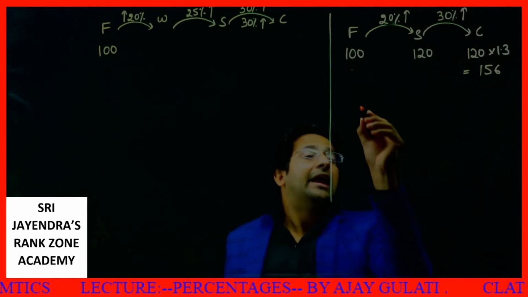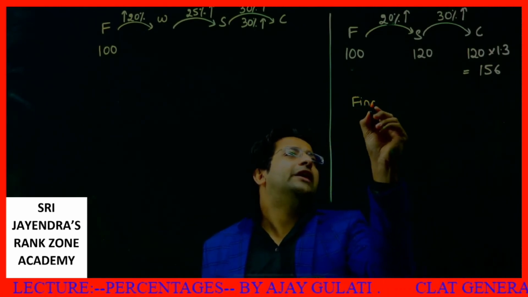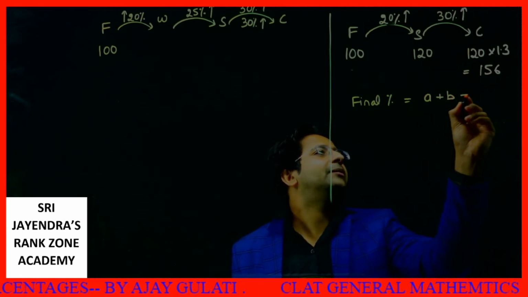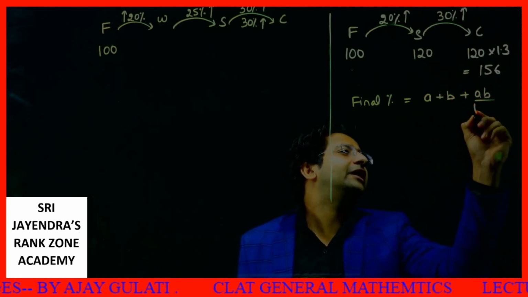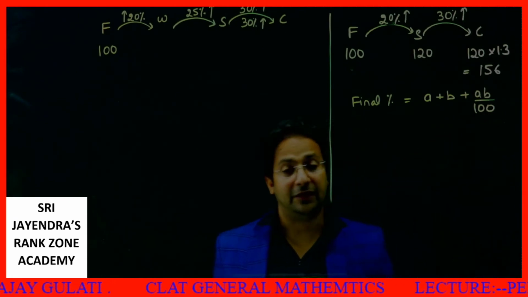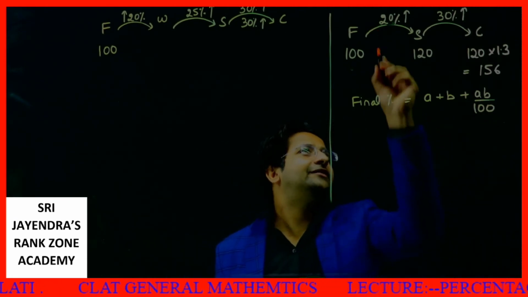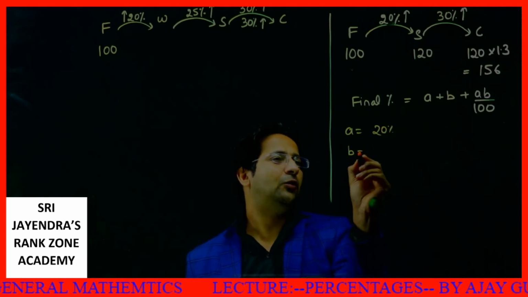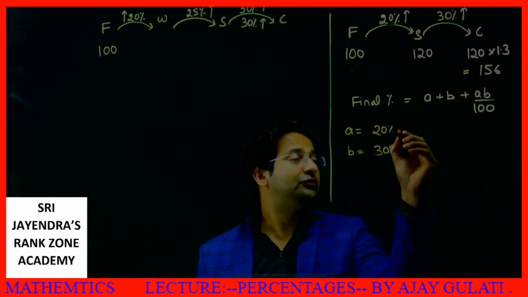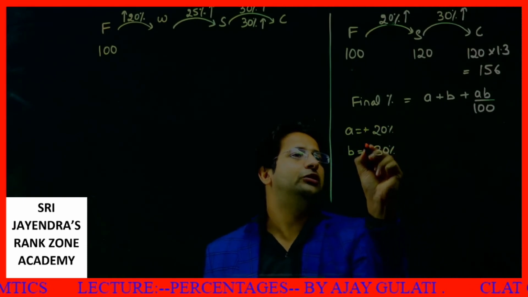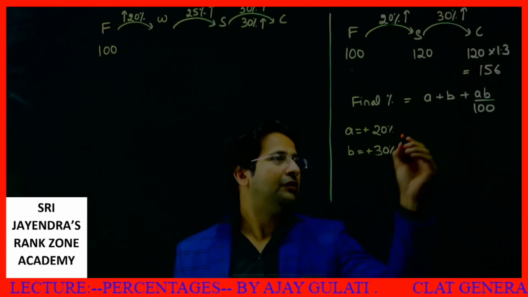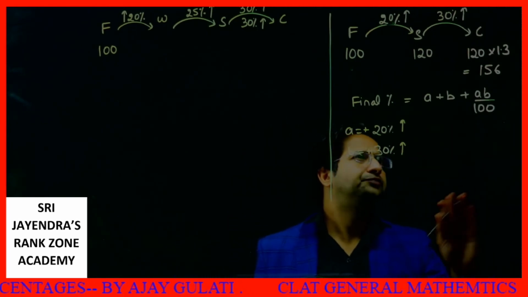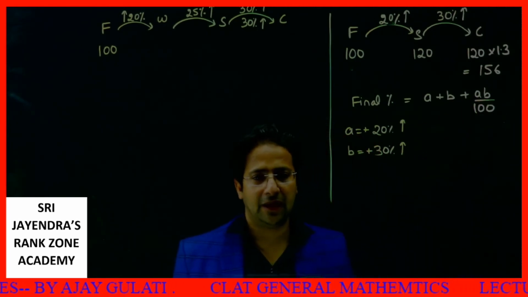The final percentage increase can also be found by a formula: A plus B plus AB by 100. I hope this will be very convenient for you because you will like this method very much. What does it mean? A is the first increase. A is how much? 20%. B is how much? 30%. Students, both of them are increases, which means these values are positive. Up. Getting it? So A plus B plus AB by 100.